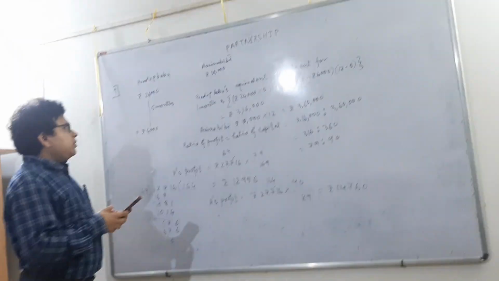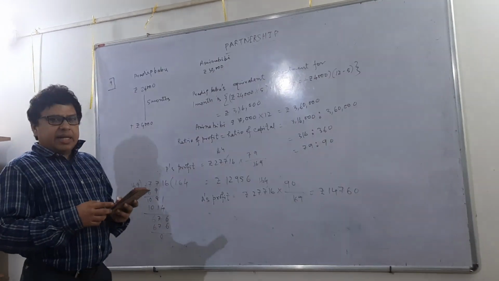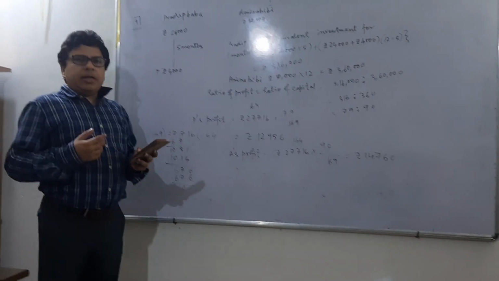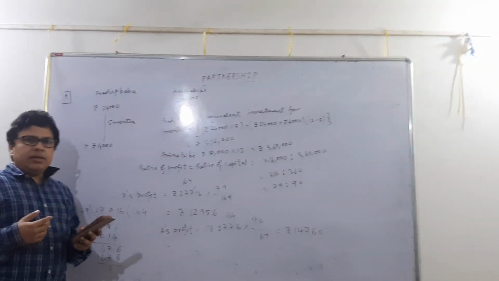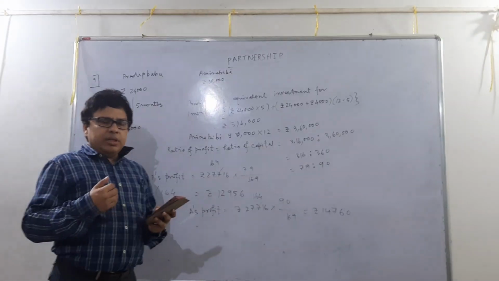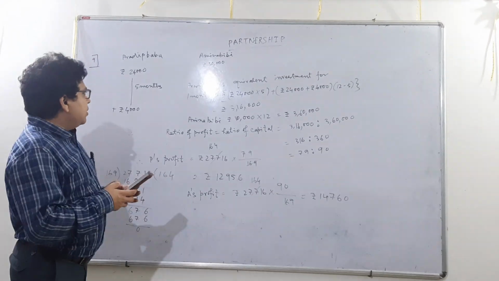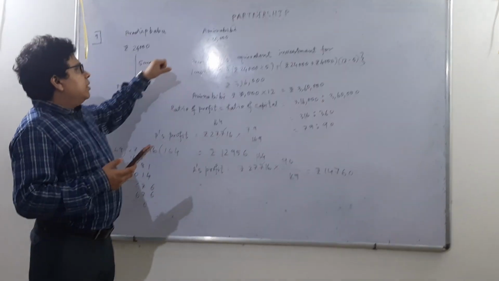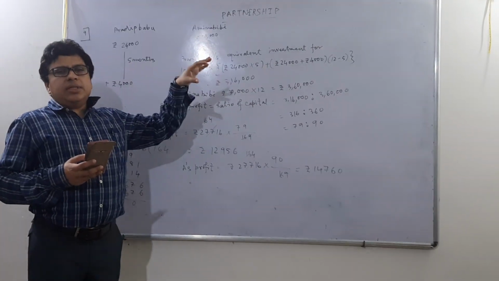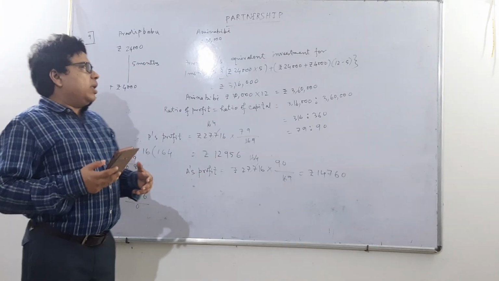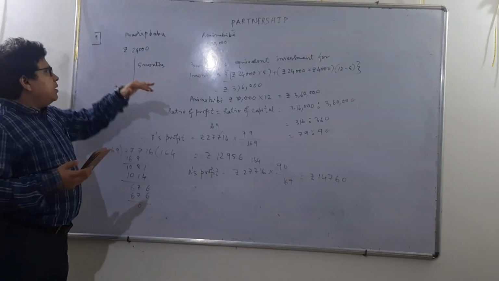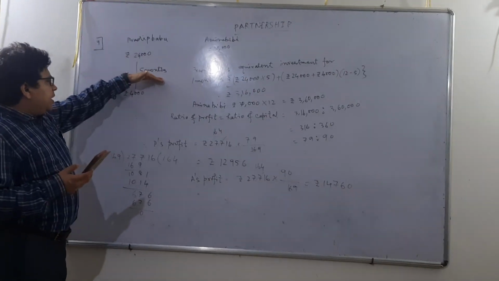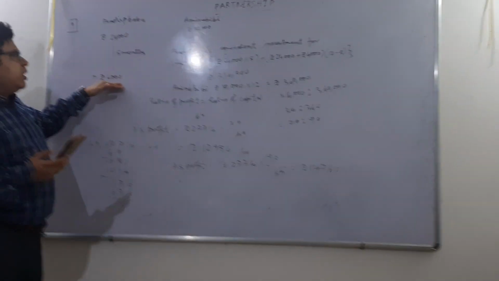So, as I said, here there are two parameters. One is capital and another one is the time for which they invested their money. The time should be taken into consideration here because the same money was not there in the business for the whole tenure. So here what we can see is Pradeep Babu initially invested rupees 24,000, but after 5 months he gave another rupees 4,000.